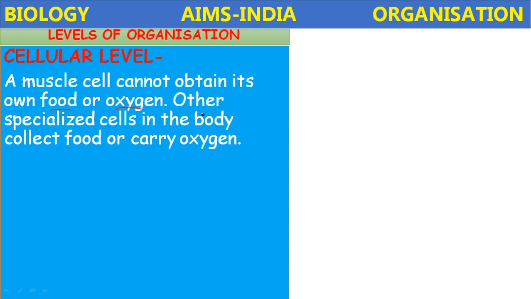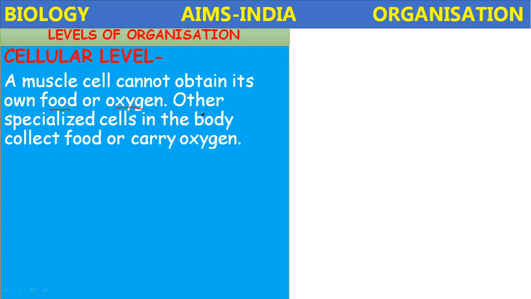So the other specialized cells in the body collect the food and carry the oxygen. Here the muscle, in order to survive, requires food and oxygen. In order to perform its function, it requires oxygen and nutrients. But the muscle cell itself cannot obtain it.